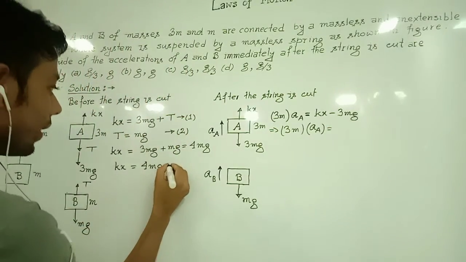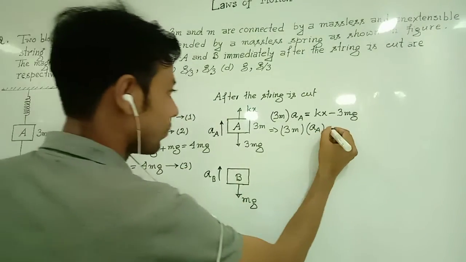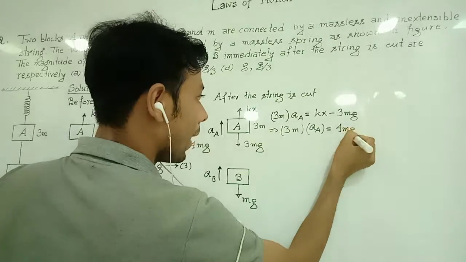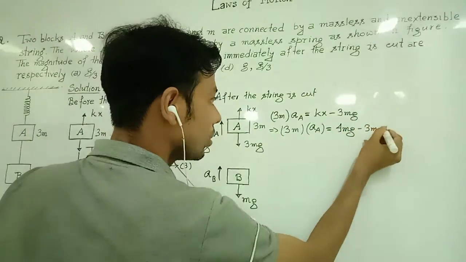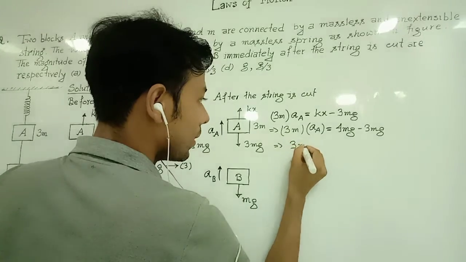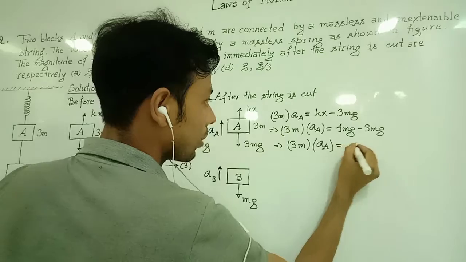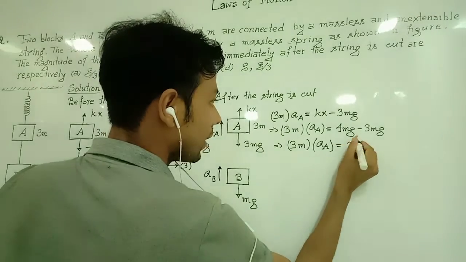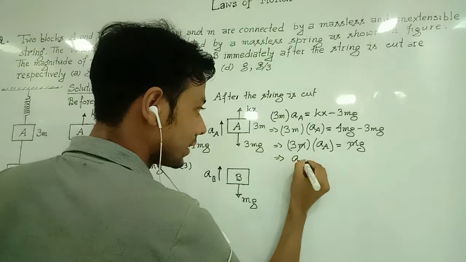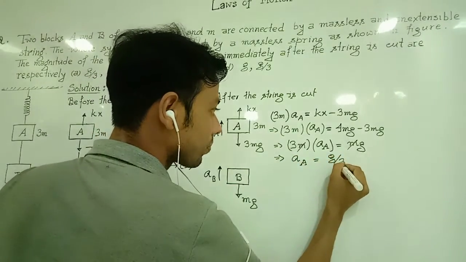Now, as we already got Kx equal to 4mg, we substitute: 3m multiplied by the acceleration of block A will be equal to 4mg minus 3mg, which is mg. Now we can cancel m from both sides, therefore the acceleration of block A will be equal to g divided by 3.